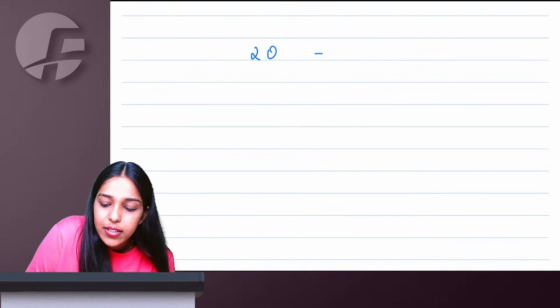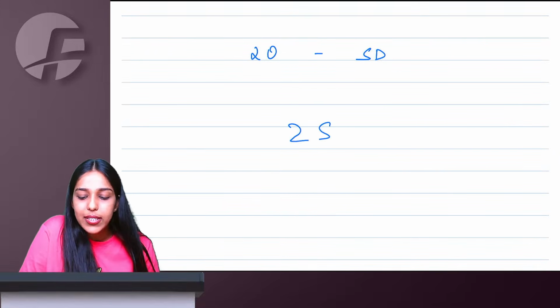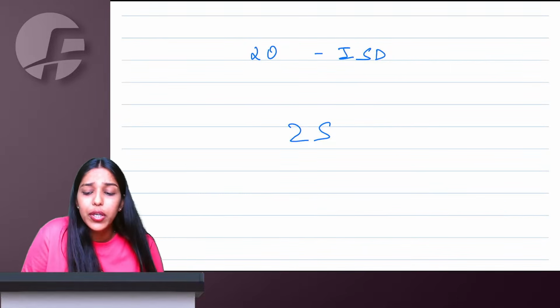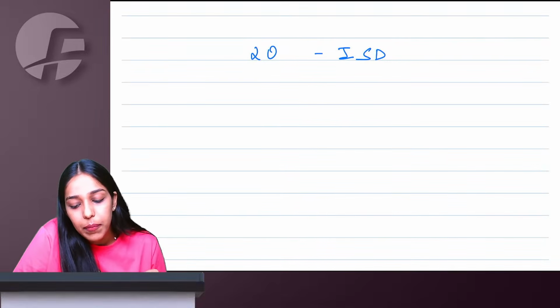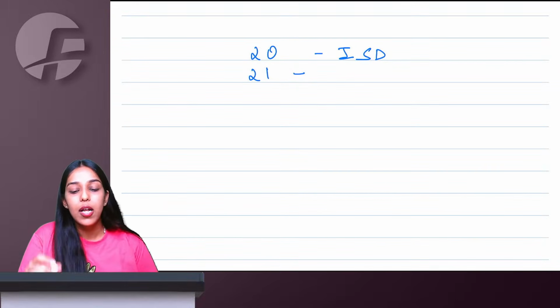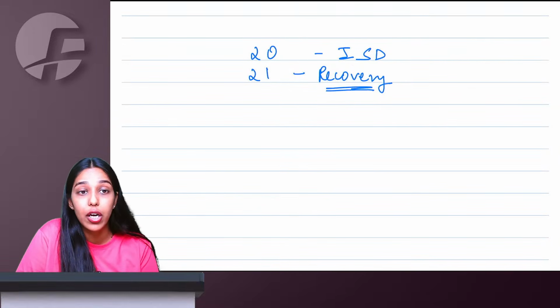Then talking about section 20, which is ISD, Input Service Distributor. See, what looks like 0D? Who is opposite? Who does opposite things in life, ma'am? I am doing opposite things in life, right? So 20 is ISD, and immediately 21 says one was to be given, you gave two, we will take one back. We will take one back from two. So if there is any excess distribution happening of ISD, we will do recovery.